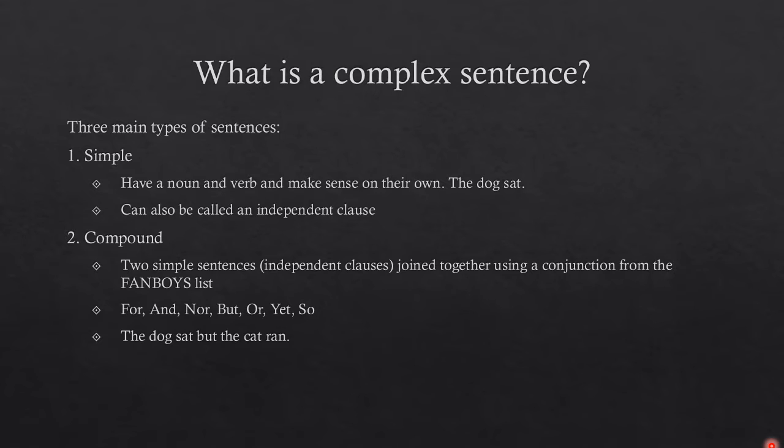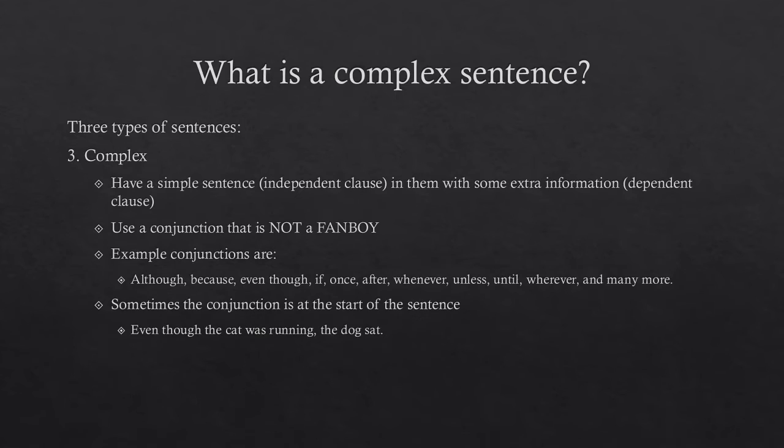Now, an example of a compound sentence is the dog sat, but the cat ran. In this case, we could say the dog sat, the cat ran, but we've used the word but to join the two simple sentences together.